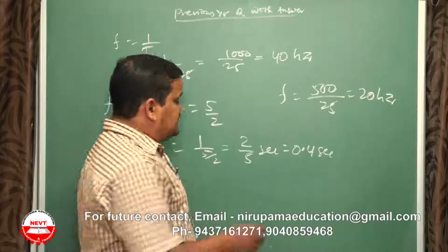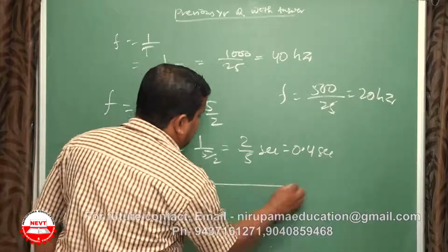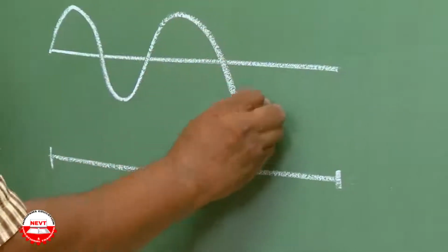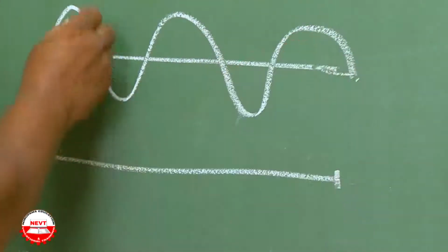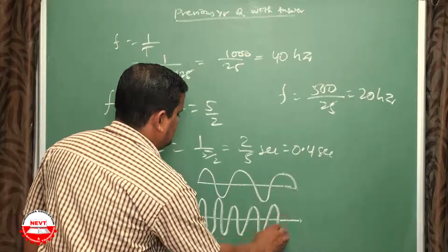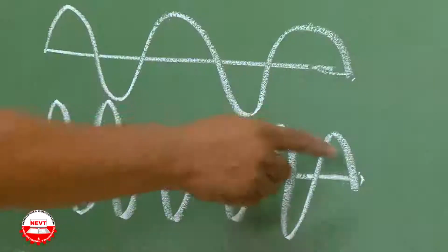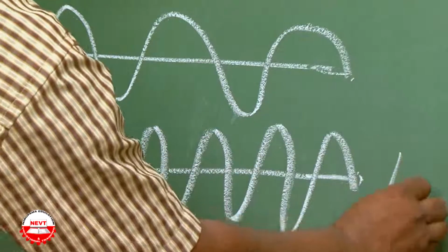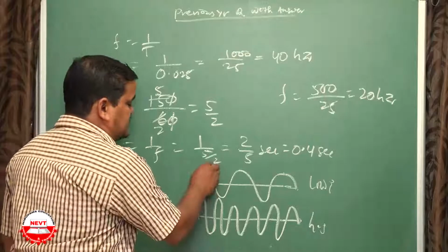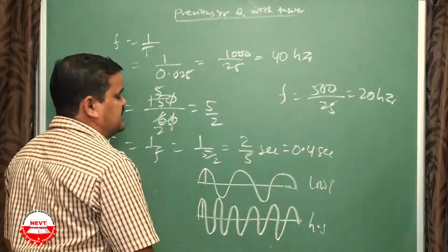Next question, graphically distinguish between sound of low pitch and high pitch. This question I have already discussed. Low pitch and high pitch in the same distance make two complete waves. Let's say here 3 crests and 2 troughs, but here I will make it with the same amplitude, more frequency. That means it is high pitch, and this is low pitch. But remember that in both cases the amplitude must be the same.